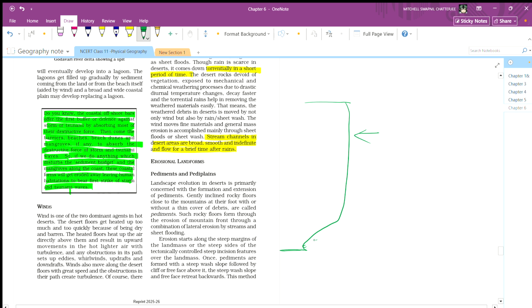It gets eroded due to sheet flood and also due to wind, which is carrying small materials, small particles from the mountain, and this area is called a pediment.